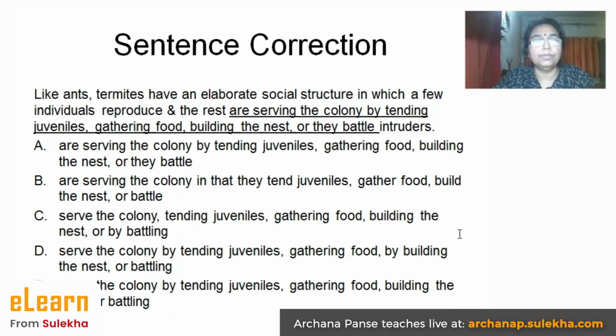The first part being like ants, termites have an elaborate social structure in which a few individuals reproduce, and the rest. So that will be the second part. And the third part will be the highlighted part, which is are serving the colony by tending juveniles, gathering food, building the nest, or the battle intruders.